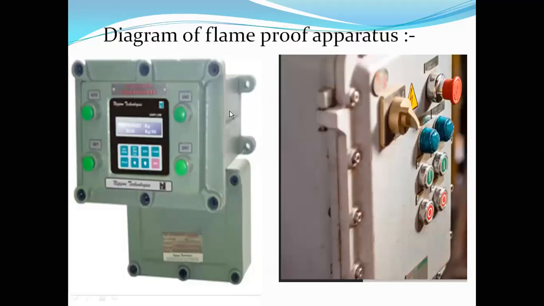See these diagrams. This basically gives an overview of how a flame-proof apparatus looks. Look here, this is a very robust construction. These are called flanges.